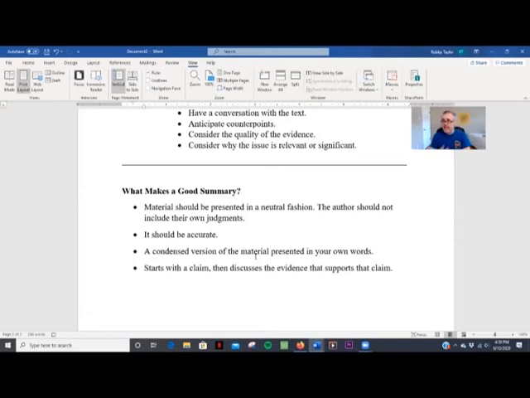A summary is that you want the reader to have the information in a really concise manner. And if you are injecting your own point of view, it's going to be harder for the reader to understand that information, right? So in summary, you just leave your opinion out of it entirely. You're taking a neutral third-person point of view.